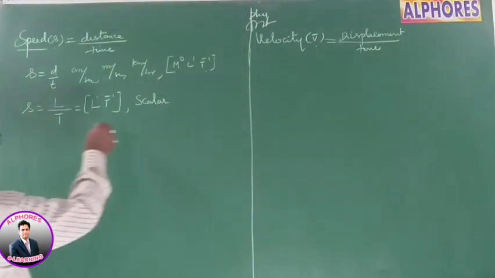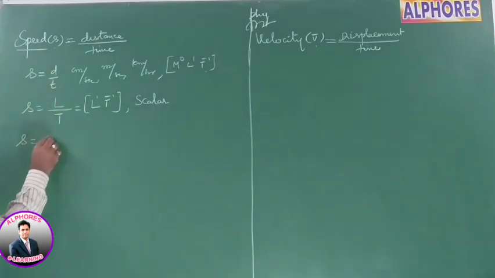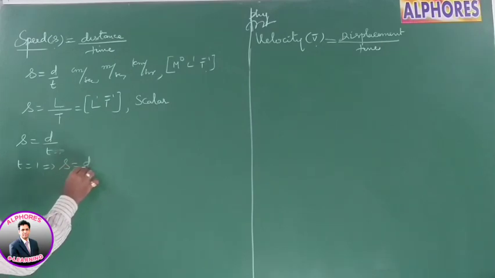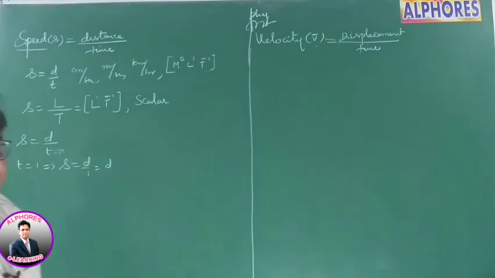Therefore, the speed of a body is distance by time. You can even define speed like this: put time t equal to 1 second. Then the speed is distance by 1. So you can define it as the distance covered by a body in unit time, the distance per unit time, the distance covered by a body in 1 second.